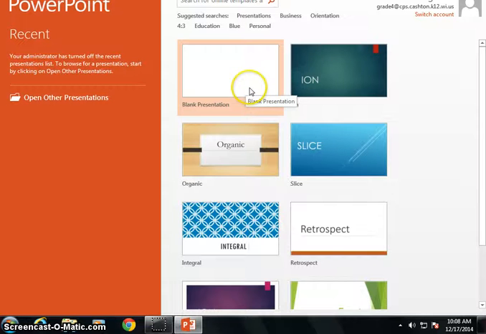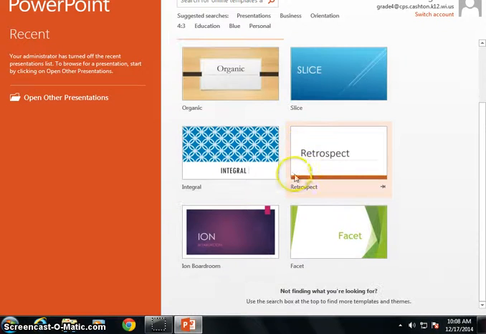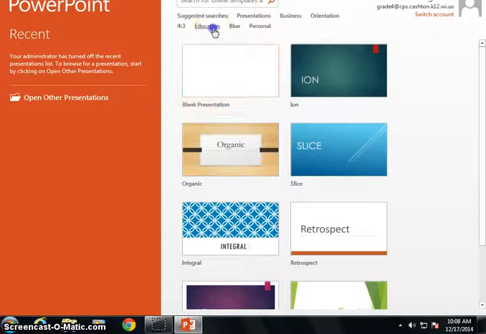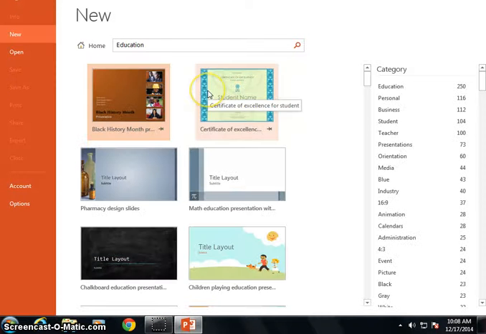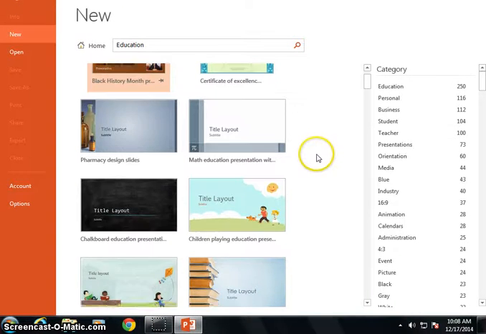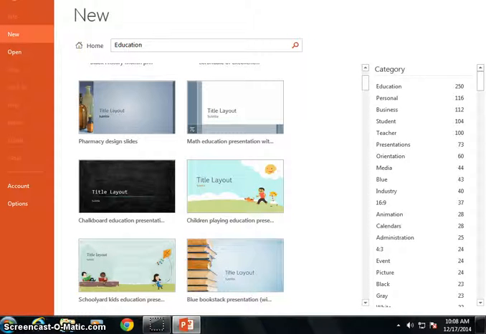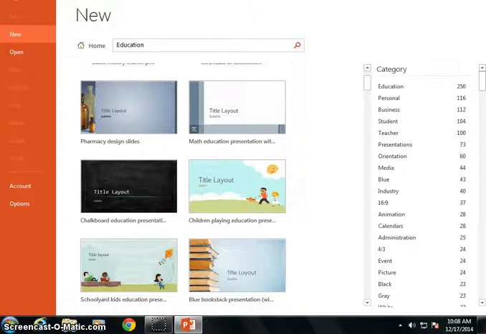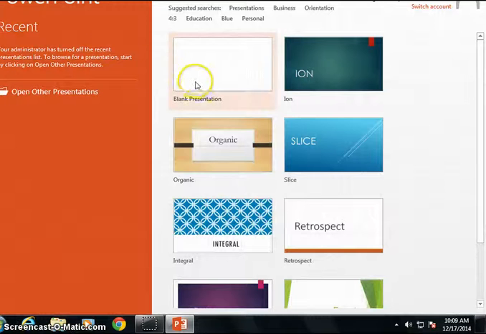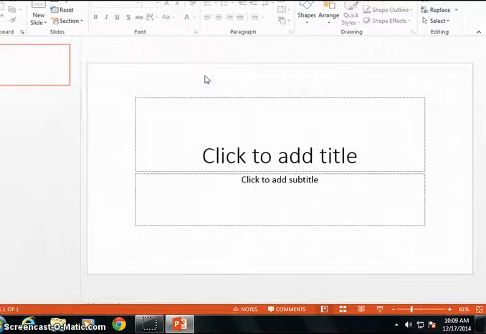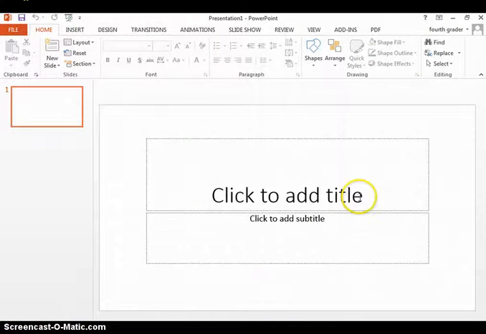It says blank presentation. Then there are some really cool backgrounds that they already give you. You can also click on education, and there are ones that you can get online. But what I'd like to do is go back and give you a pretty basic one. So I'm going to click the back button, and for right now, I'm just going to get a blank presentation. I'm going to make my screen a little bit bigger so you can see. And remember, we have to have a title slide.